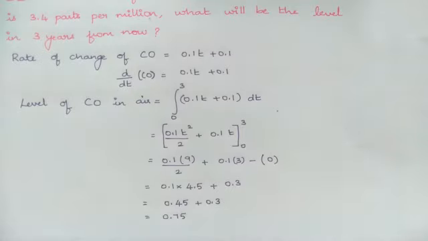That is, if the question asked what will be the increase in the level of carbon monoxide in the next 3 years, we can stop with this.